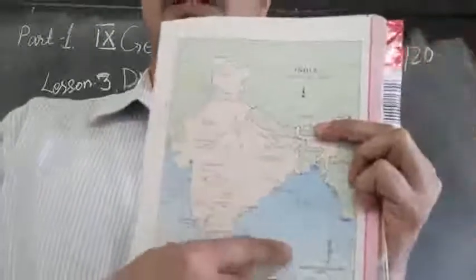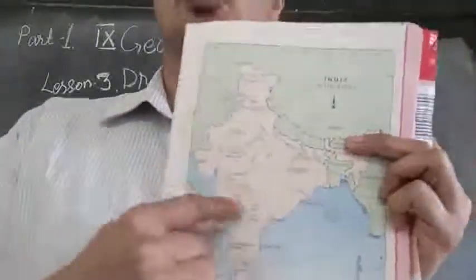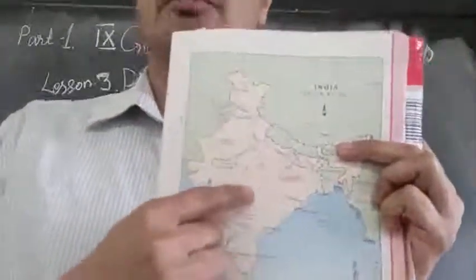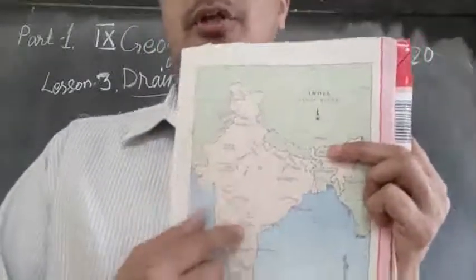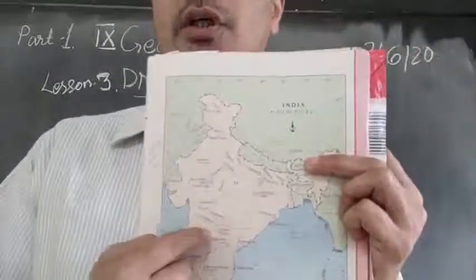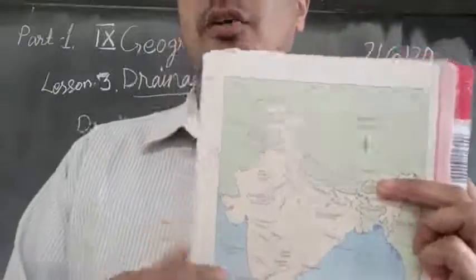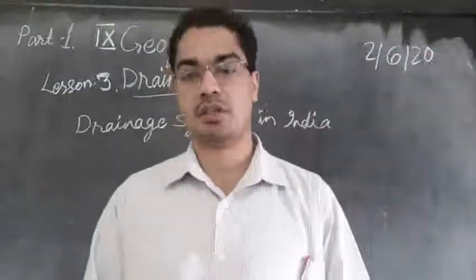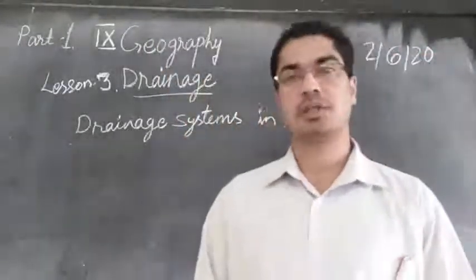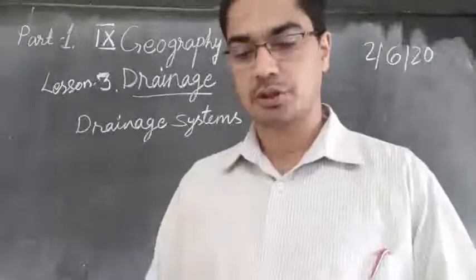Both sides of India there are a lot of seas. So many small streams or small rivers join together and become a big river, and at the end they drain into the ocean or into the sea or into the lake. So that is a system of river.